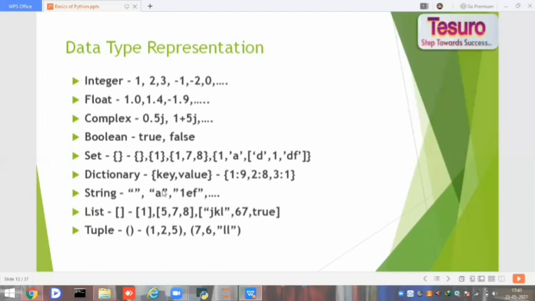In list, we use square brackets, and a list also holds a collection of different data types or similar data types. And tuple is written with open and close parentheses, and in a tuple also we can use a collection of different data types or a single data type.